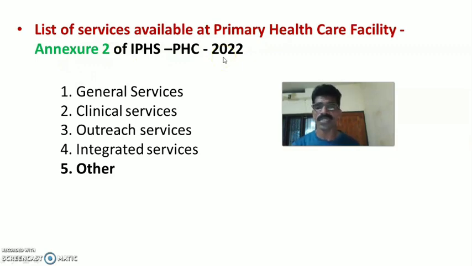It is broadly classified under general services, clinical services, outreach services, integrated services, that include preventive, promotive, protective, curative, rehabilitative, restorative and palliative care services, and other office related or administrative services of the PHC. So all the functions I have explained here are based on the IPHS 2022 services, that come under general services, clinical services, outreach services, integrated services and other services.